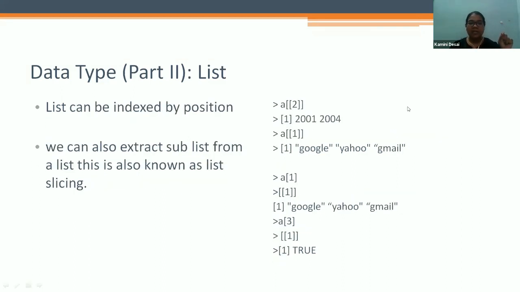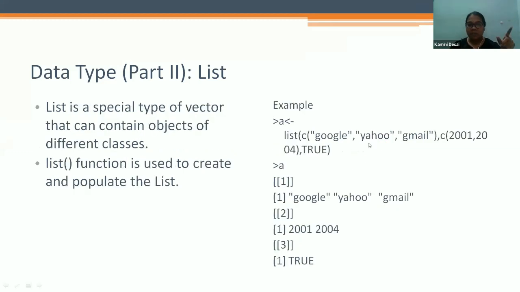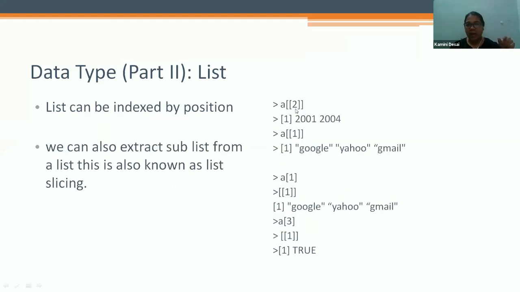A list can be indexed by position, or we can also extract a sub list from the list, which is also known as list slicing. Here we saw 3 slices: first, second, and third. So we have to call the first slice. We give this command: A, double brackets, and second position.